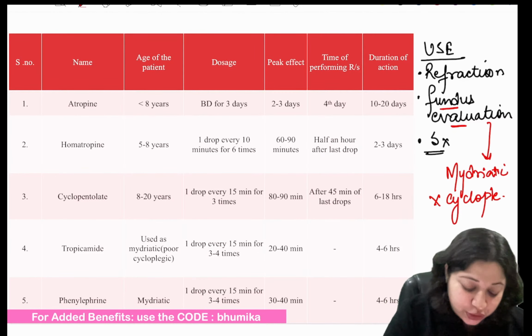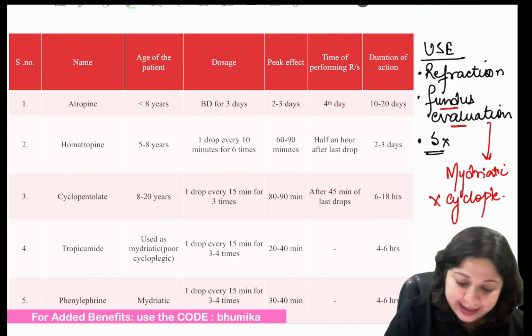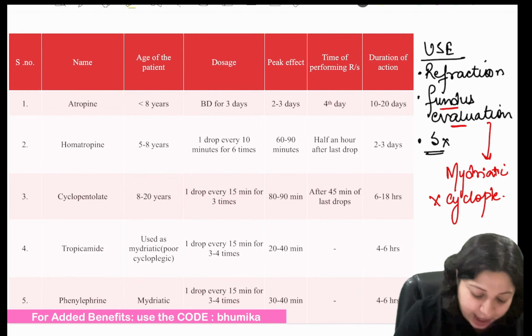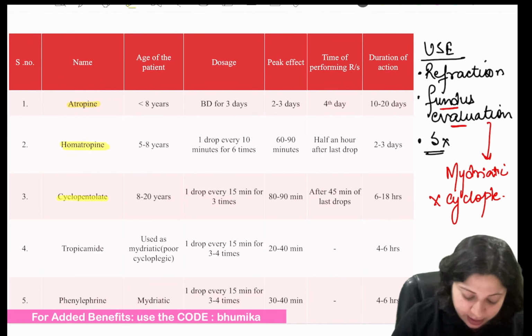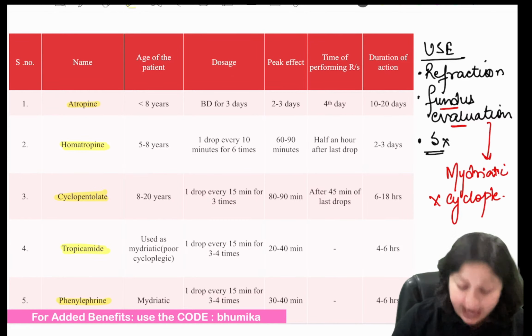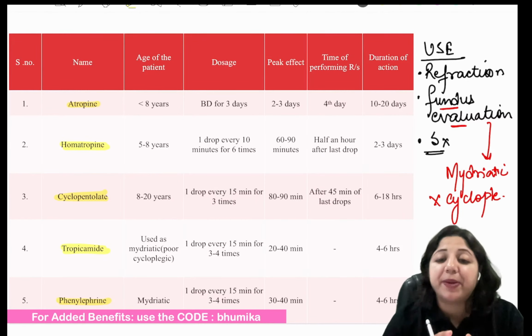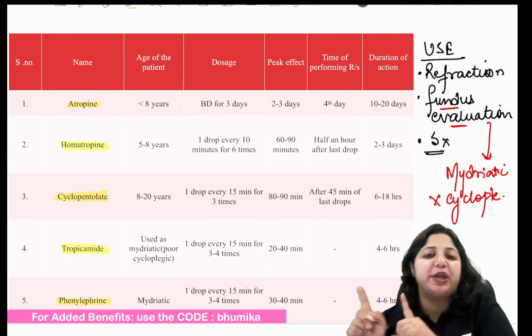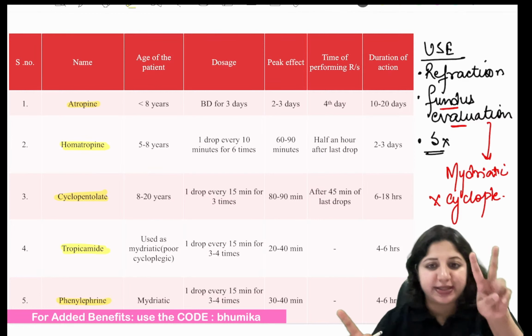Okay, so let's see the drugs that are used, one by one. The drugs which are used for refraction are atropine, homatropine, cyclopentolate, tropicamide, and phenylephrine. Tropicamide can be used alone or in combination with phenylephrine. So there's a difference, okay?